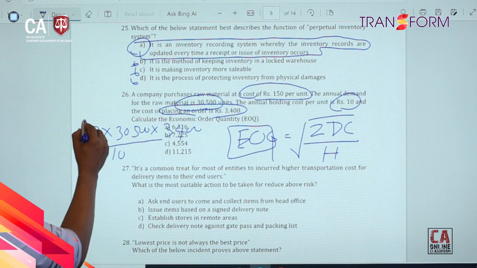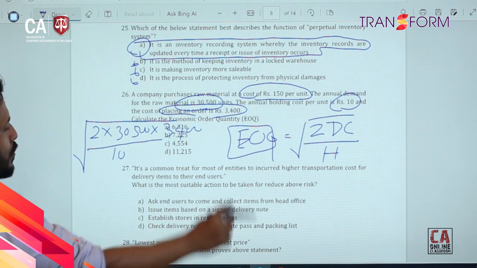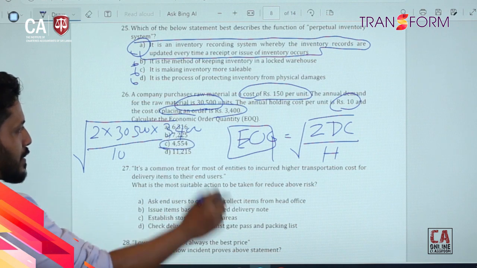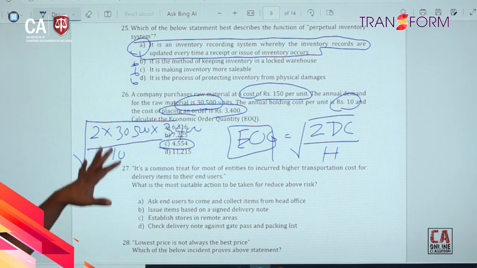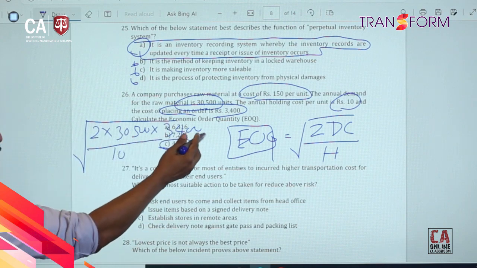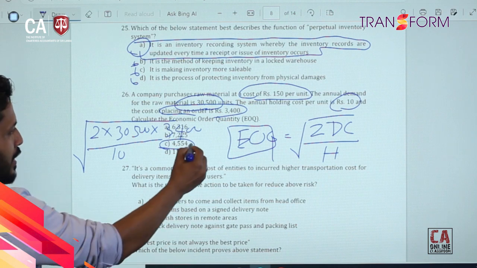Holding cost 10. Once you take the square root of this, you have answer C. You can simplify this, get the square root, and have the answer 4,554. So that is the EOQ.